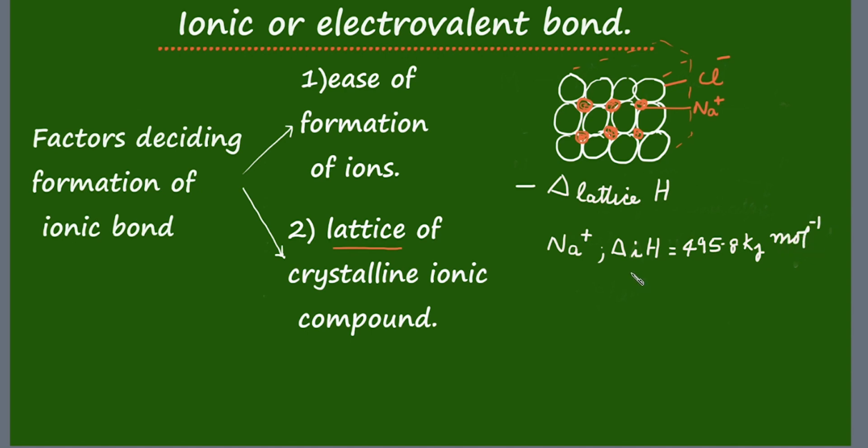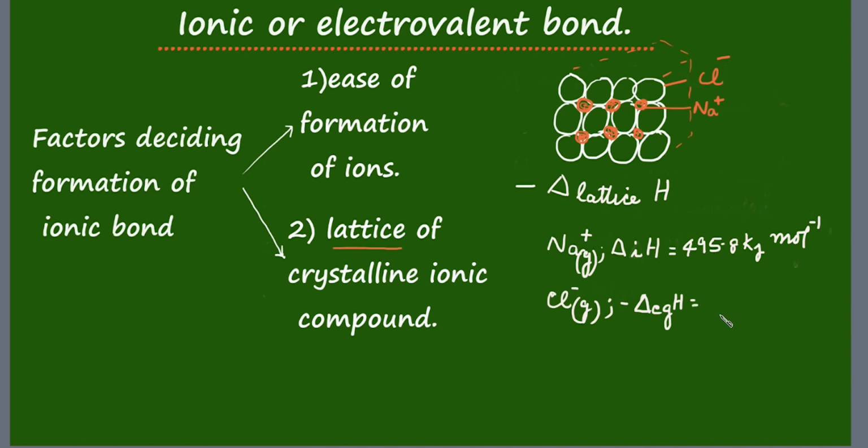That is for formation of 1 mole of sodium ion in the gaseous state. That's very important. Needs 495.8 kilojoules of energy.